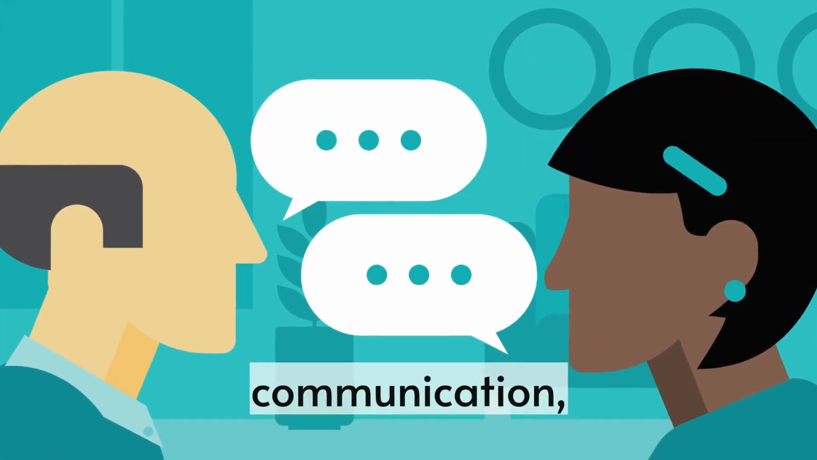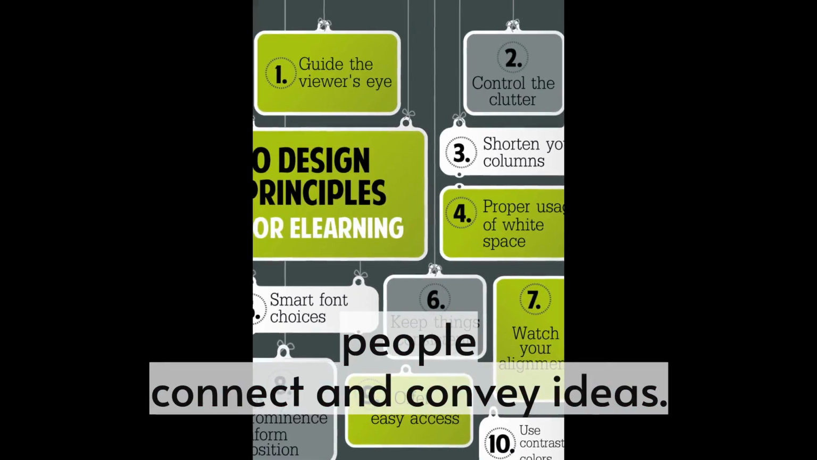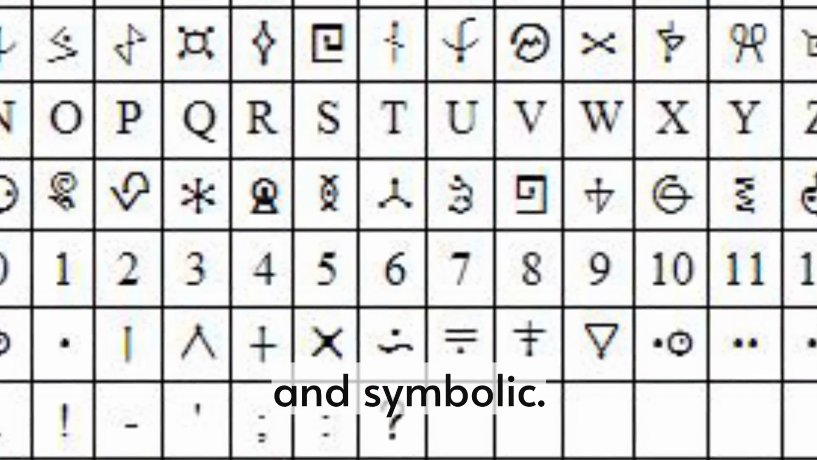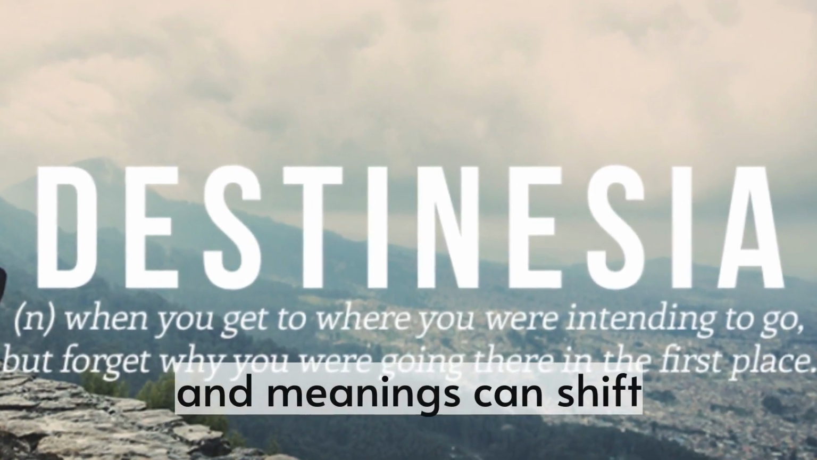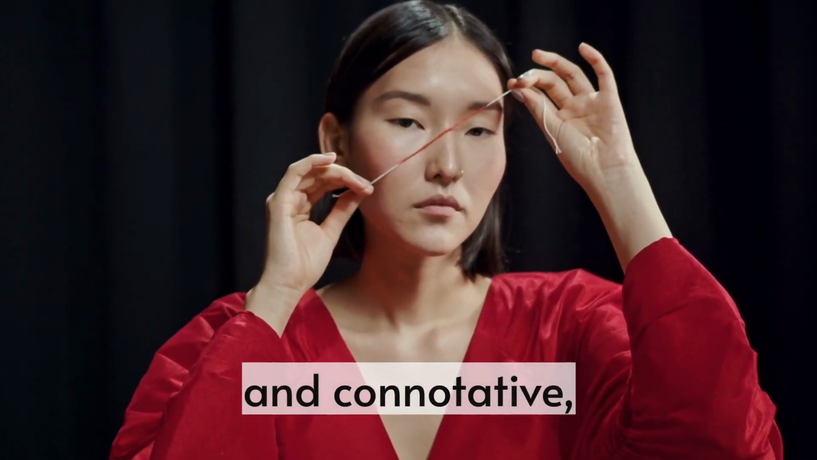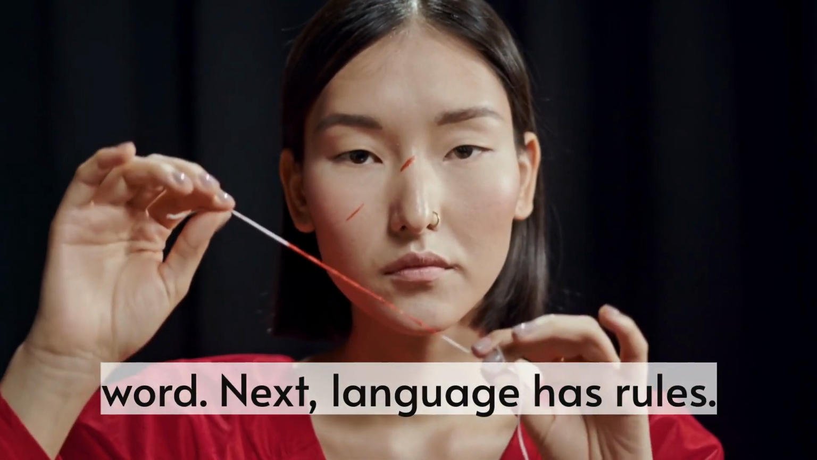In the world of verbal communication, 6 basic principles shape how people connect and convey ideas. First, language is arbitrary and symbolic. Words gain meaning through shared understanding, and meanings can shift between denotative, which is the literal definition, and connotative, which is the emotional or cultural association tied to a word.